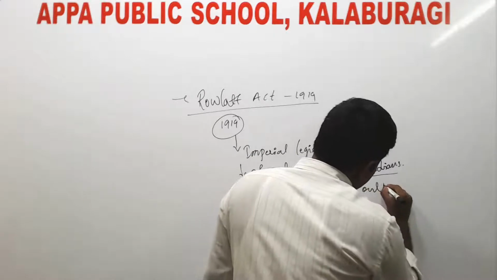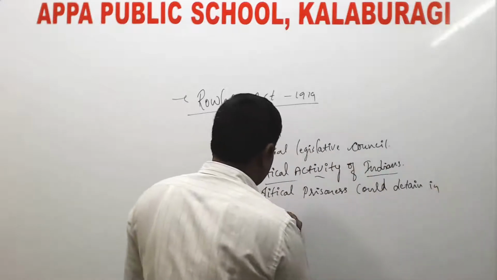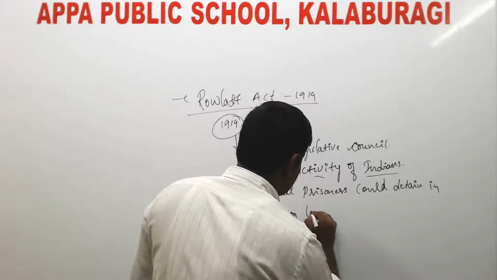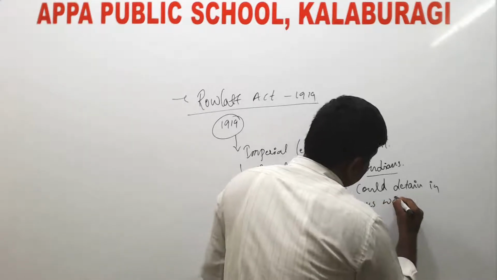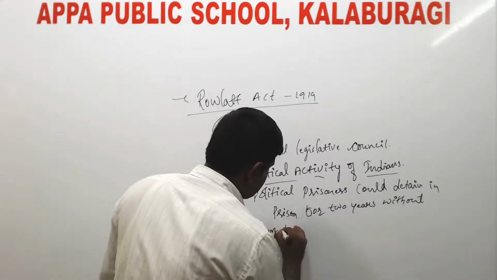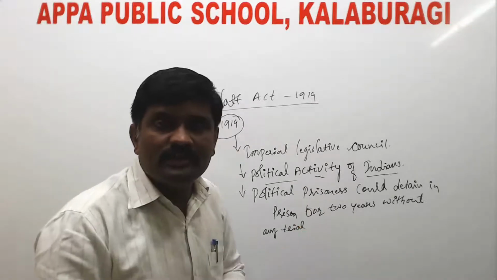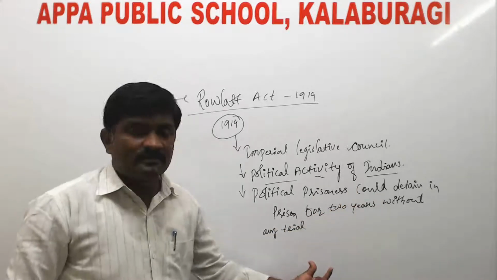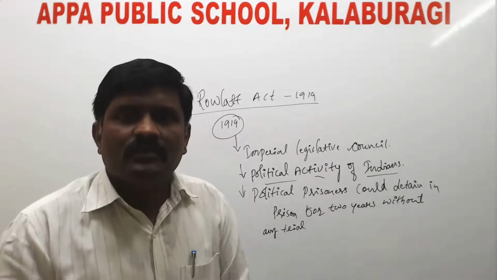According to this act, political prisoners could be detained in prison for 2 years without any trial, without producing them in front of the judge or in the court. According to this act, political prisoners could be detained in a prison for 2 years without any trial. And by seeing this, Mahatma Gandhi decided to fight against the Britishers.